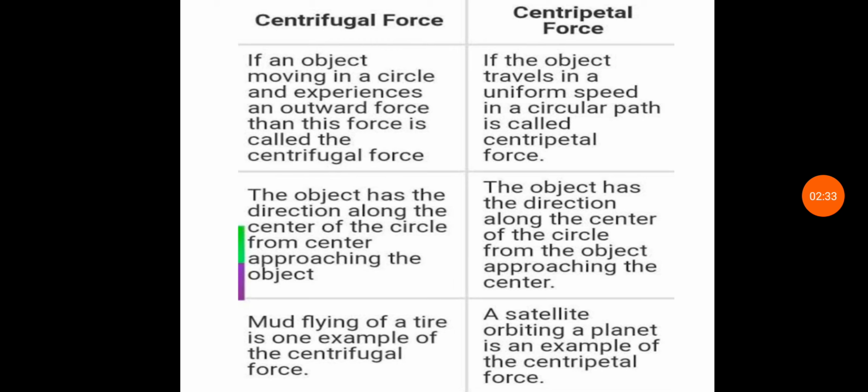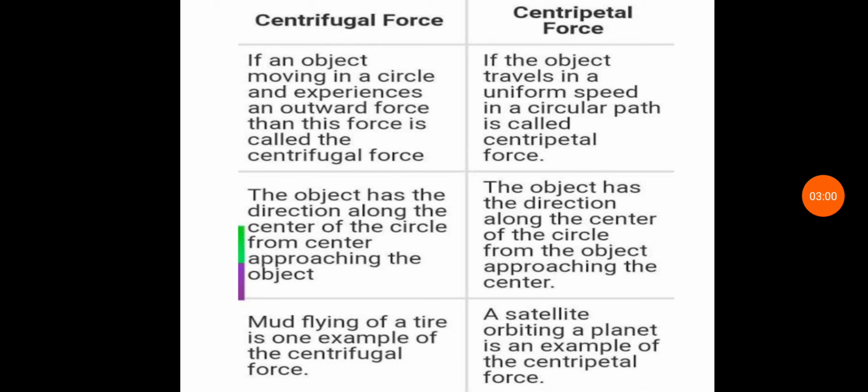If an object moving in a circle experiences an outward force, then this force is called the centrifugal force. While the centripetal force is the force when the object travels at a uniform speed in a circular path. In centrifugal force, the object has the direction along the center of the circle from the center approaching the object.